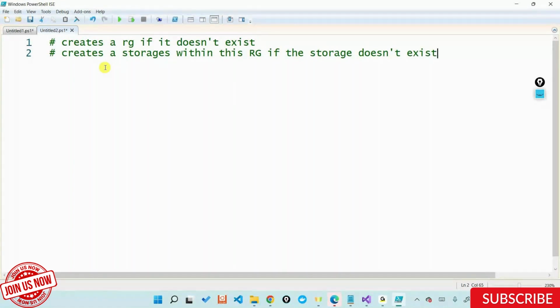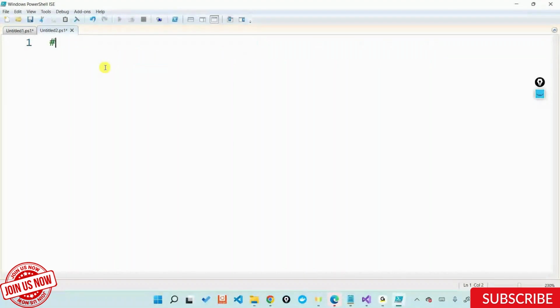But let's focus on the very bare basics before we write the logic. Let's understand a couple of basics before we develop our logic. The basic I want to focus on is how to create a storage account: the bare minimal command, the skeleton of a command to create a storage account. I asked you all to read about storage account creation. So what is the command to create a storage account? New-AzStorageAccount. This is the skeleton of it.